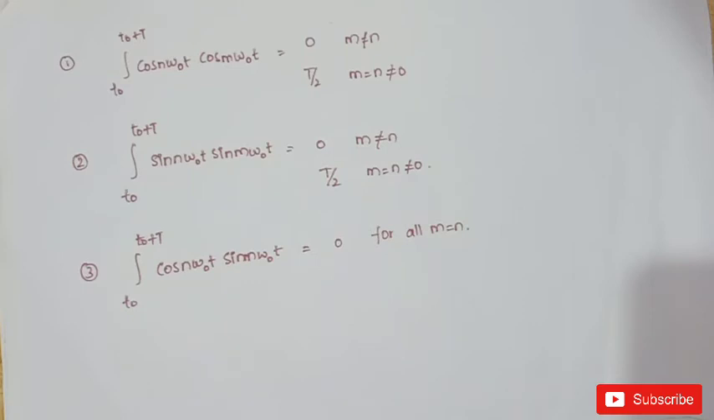First case is integral t naught to t naught plus T of cos n omega naught t into cos m omega naught t, which is 0 where m is not equal to n and T by 2 if m is equal to n and not equal to 0. In the same way it is applicable for sin also. And the third case is integral t naught to t naught plus T of cos n omega naught t into sin m omega naught t is equal to 0 for all m and n. Now let us find the coefficient an based on these values.